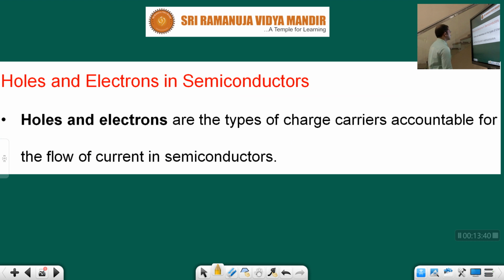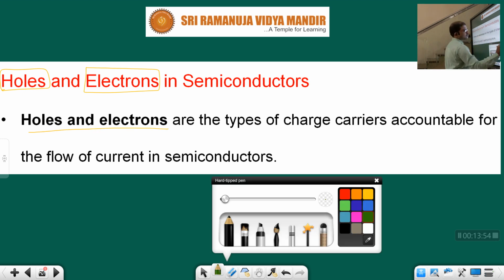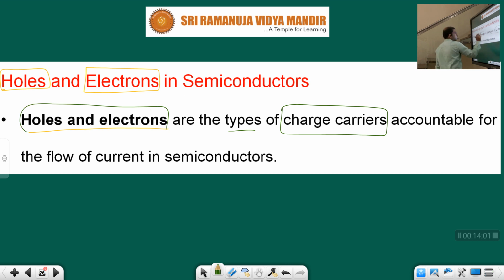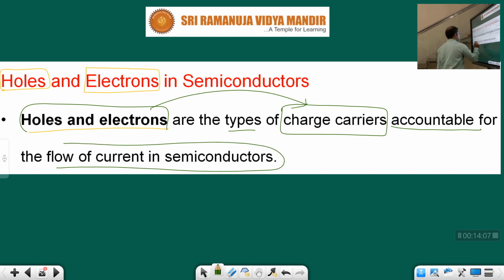Next, holes and electrons in semiconductors. See children, this terminology is very important. Holes and electrons are the types of charge carriers. These are what, children? Holes and electrons are types of charge carriers. They are accountable for the flow of current in semiconductors.